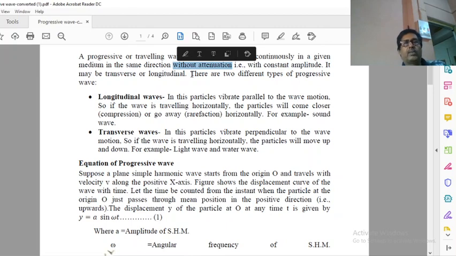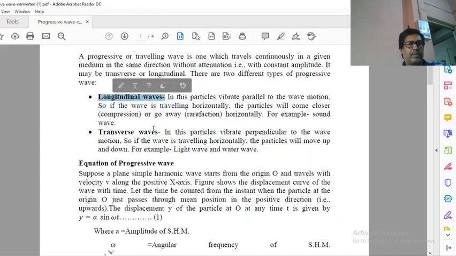Suppose a wave is starting from a point and it starts traveling in rightward direction. So the wave, till it goes towards right side, is known as progressive wave. Here longitudinal wave may also be progressive wave, transverse wave may be progressive wave.